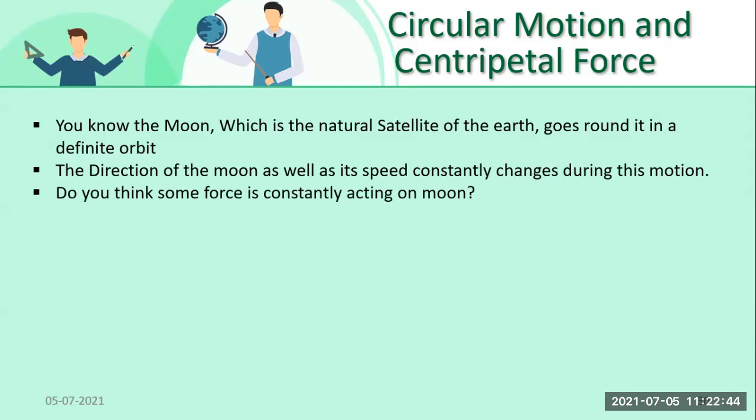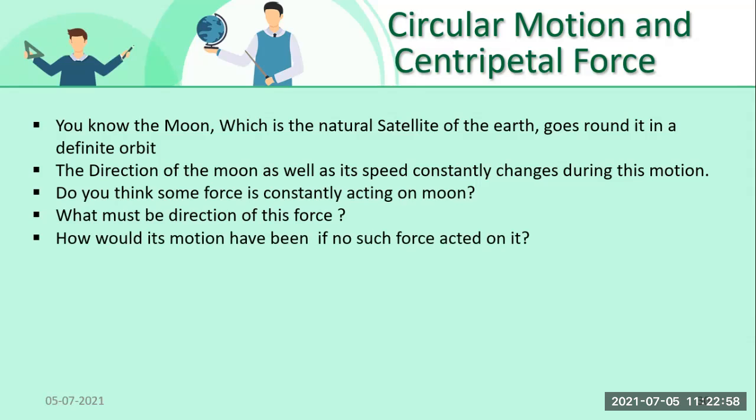Do you think that some force is acting on the moon? What must be the direction of this force? How would its motion have been if no such force acted on it? If no force is acting on the moon, then what would be the motion of the moon?